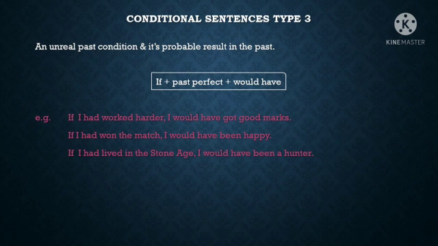Okay, see the next example. If I had lived in the Stone Age, I would have been a hunter, which means he is not living in the Stone Age, so he is not a hunter. Is it clear, students? So these are the three types of conditional sentences, and this topic is a very important topic. I want everybody to turn to your English grammar book and do the book back exercises.